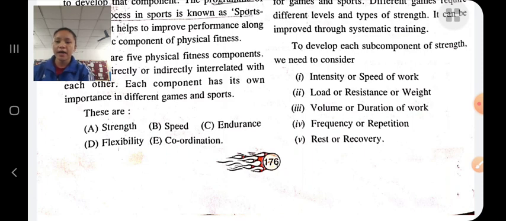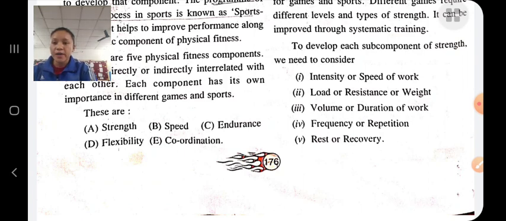Explosive strength means the ability to overcome resistance with high speed. For example, in long jump, he has to overcome the resistance with high speed. And strength endurance means the ability to overcome resistance under conditions of fatigue. Even under fatigue, he has to overcome the resistance. For example, in swimming, marathon running, road cycling, etc.